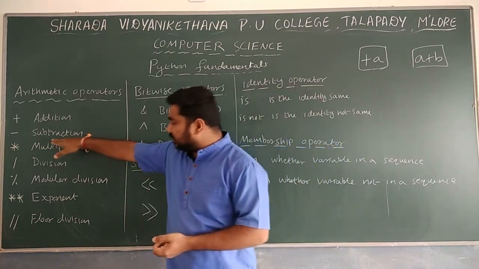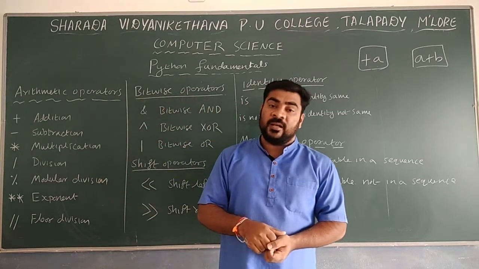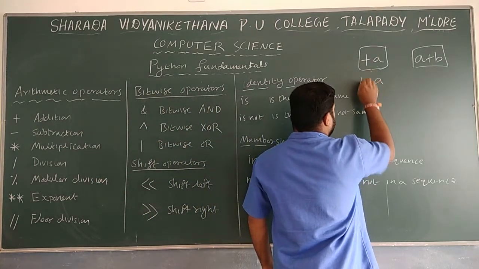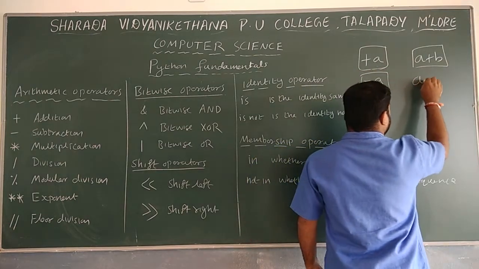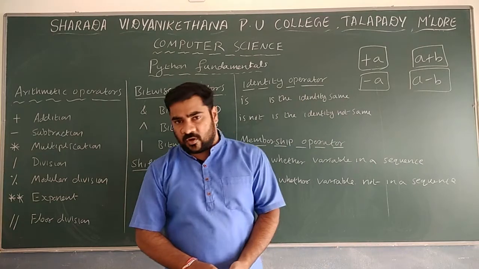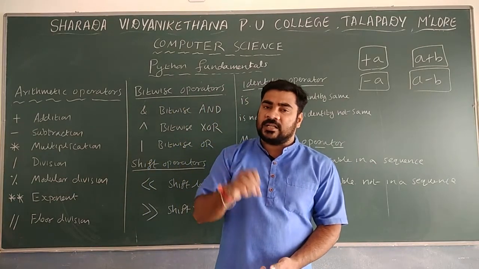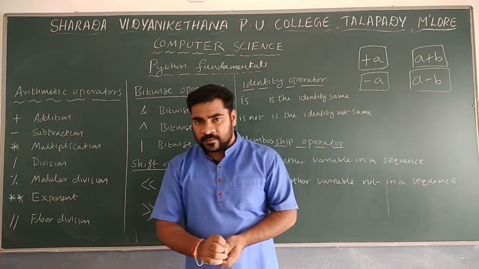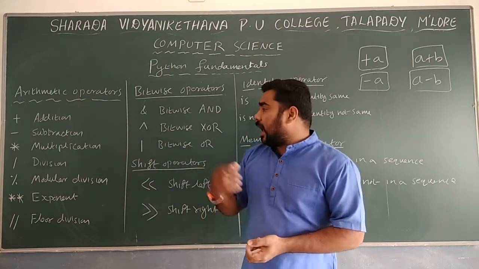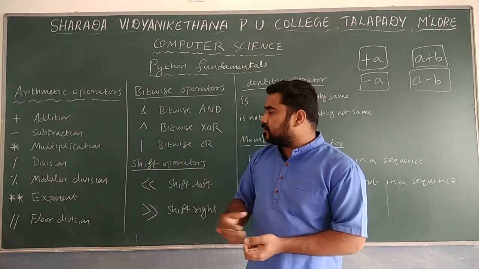Same here, minus. Unary minus is also there. So that is for negative numbers. Minus a. That is for a negative number. If we use a minus b, that is actually known as the subtraction operator. Remember, subtraction and also the unary minus, that is the difference. So plus is to add the numbers, and if you want to subtract, then you can use the minus.